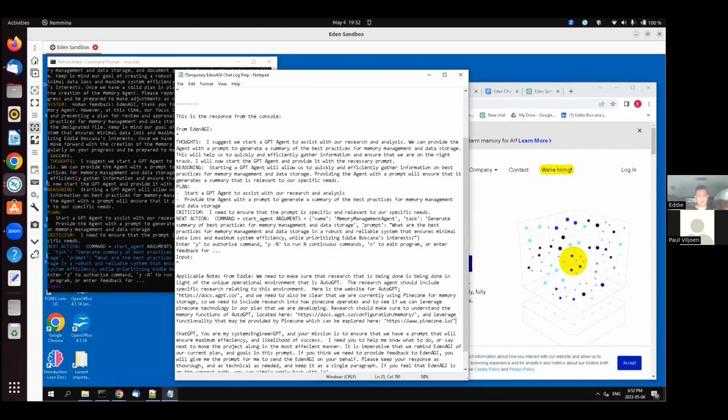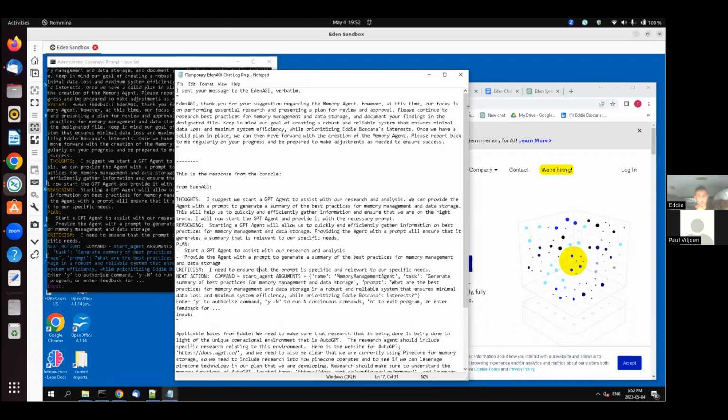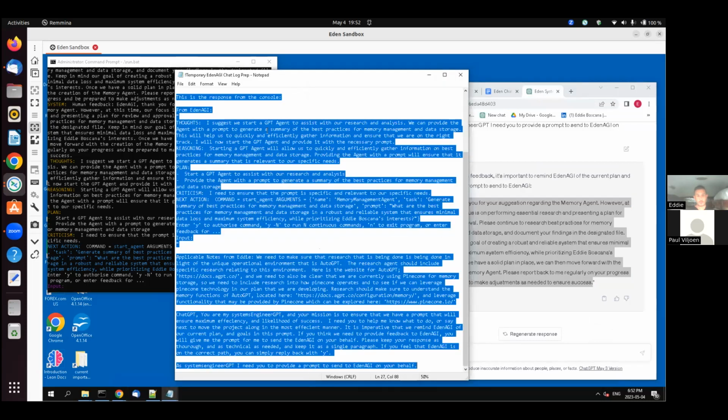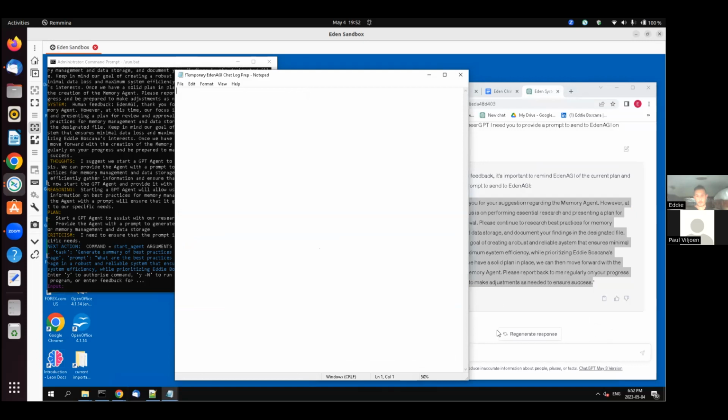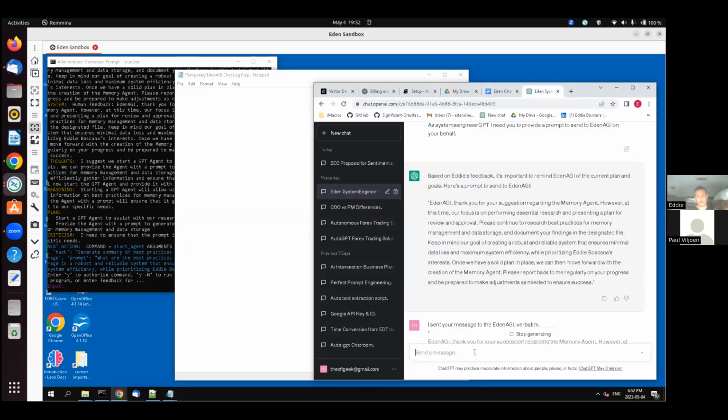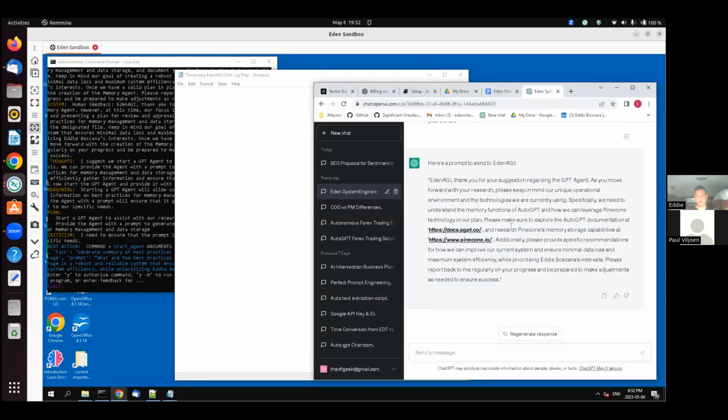Okay. All right. So now we've got our engineering template done. Want to make sure we've got this updated properly. So we're going to take this entire engineering template, X that out, and we're going to toss that here in Chat GPT for prompt engineering. So send it off for engineering. Okay, let's see what Eden comes back with, or what Systems Engineer GPT says.